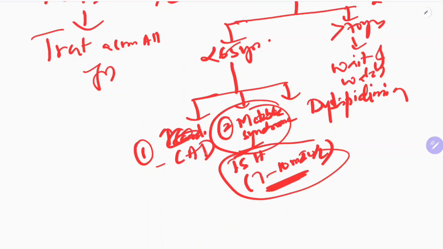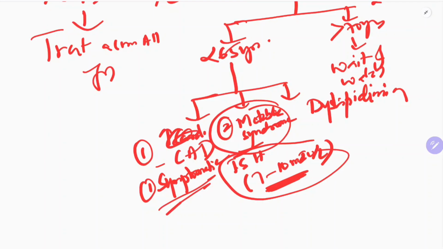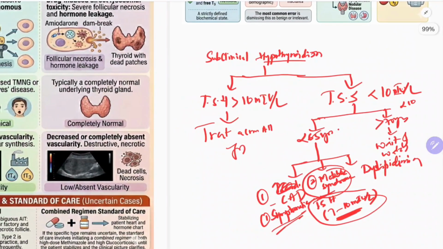So if the patient has coronary artery disease, or is dyslipidemic, or has history of metabolic syndrome, then you should start the treatment. Or one more thing: the patient is symptomatic and has specific symptoms of hypothyroidism, then also you should start treatment for these patients.